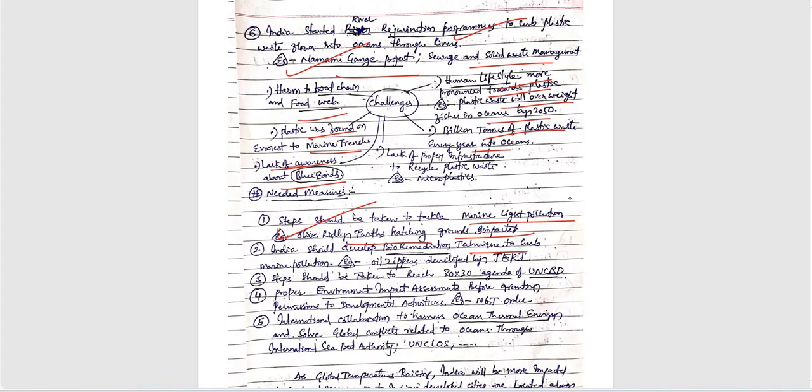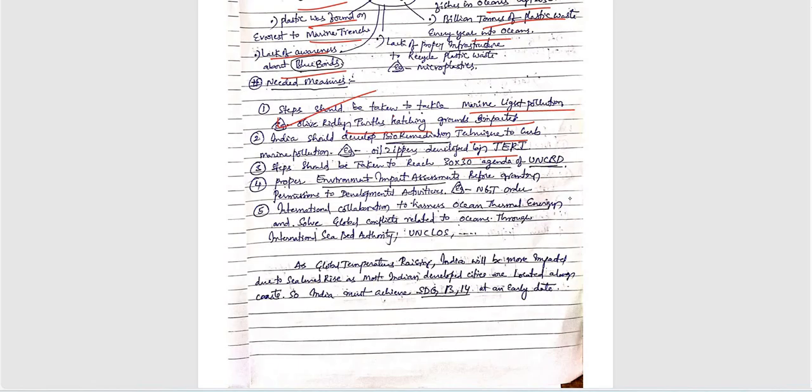Oil zappers denotified by the recent report also. Steps should be taken to reach the 30 by 30 agenda of UNCBD, very, very important. Conservation of biodiversity. Proper environment impact assessments before granting permissions for development activities also included, NGT orders also, very good inclusion.